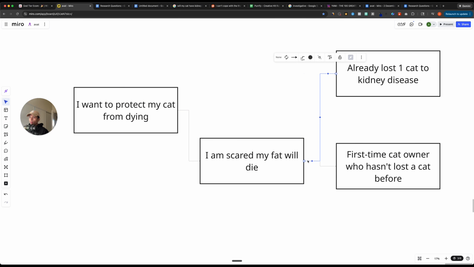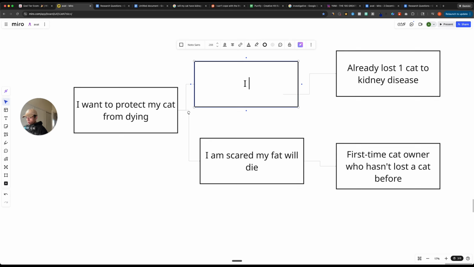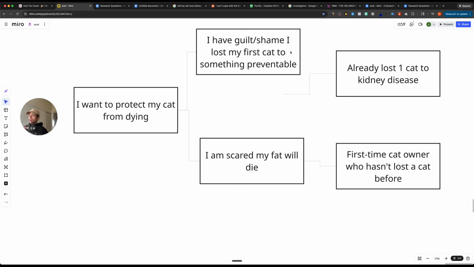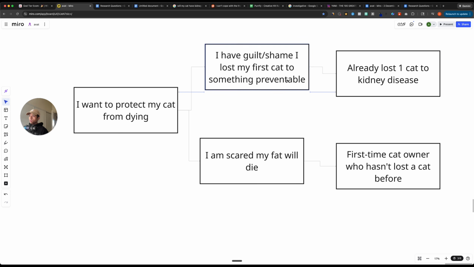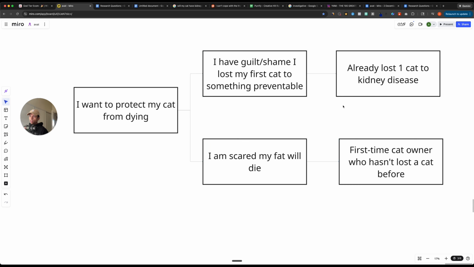Now, if you contrast that with somebody who has already lost one cat to kidney disease, maybe instead of fear, I have guilt, guilt and shame. I lost my first cat to something preventable. Okay. So as you can see, depending on the experience that somebody has, the experience can drastically change the kind of emotions that we need to appeal to in our copy.